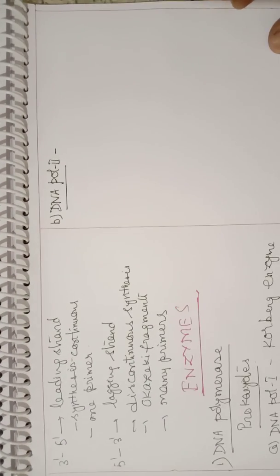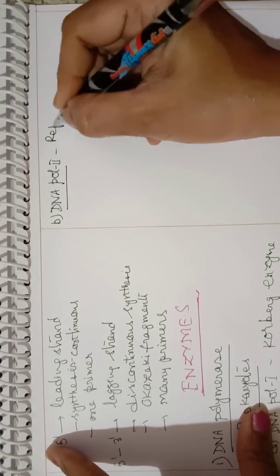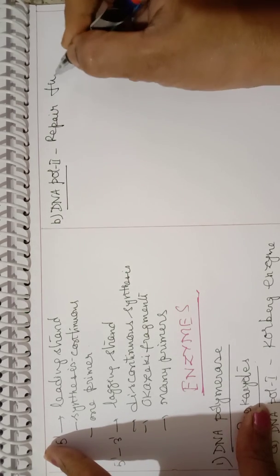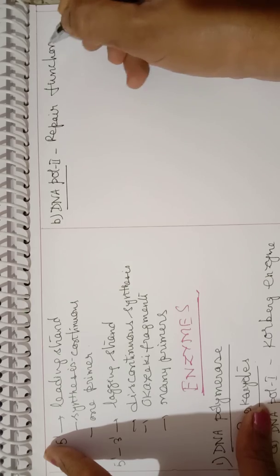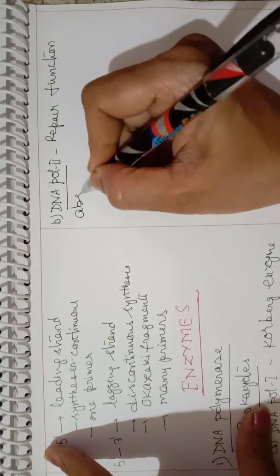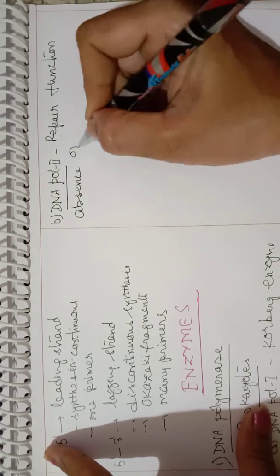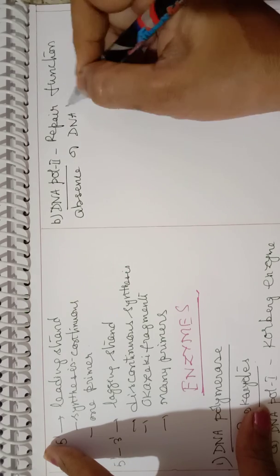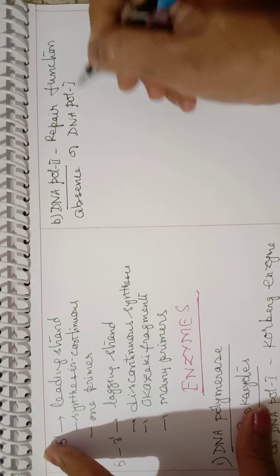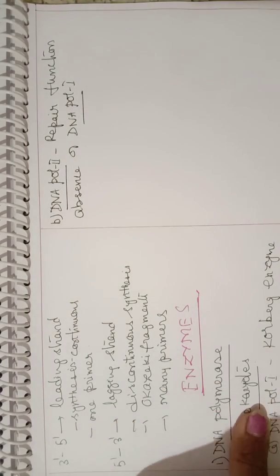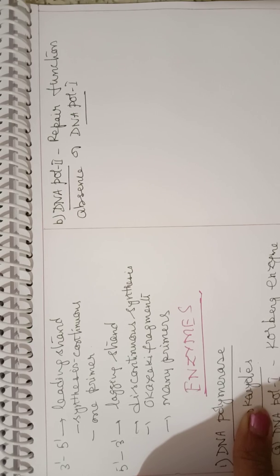It performs the same repair function as DNA polymerase 1, in the absence of DNA polymerase 1. And it can also perform the function of DNA polymerase 3 in the absence of that.